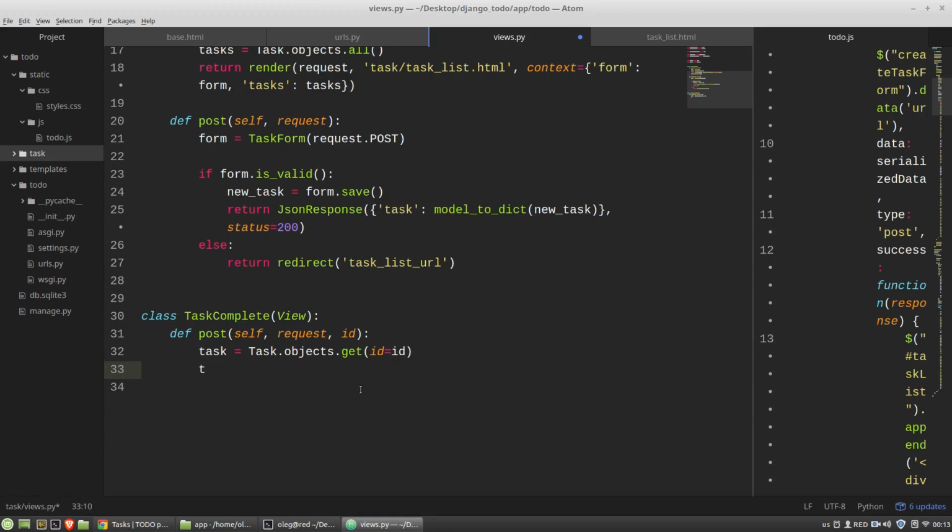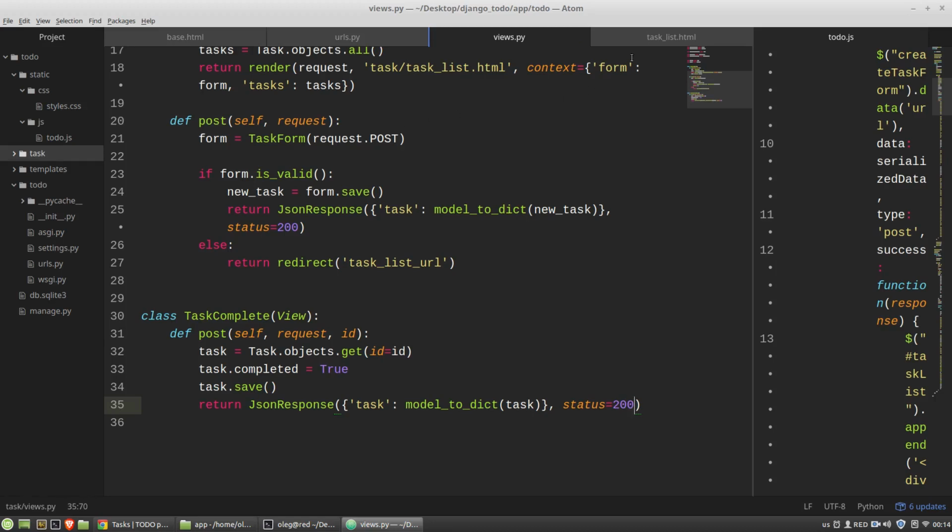Then task completed equals to true, and I am saving the task to the database. The returning value will be JSON response class, and again the task key and model to dict as the value, and status equals to 200.